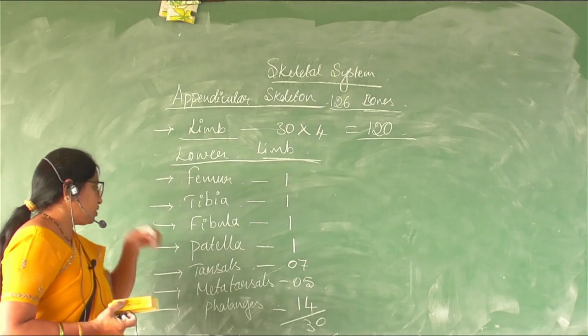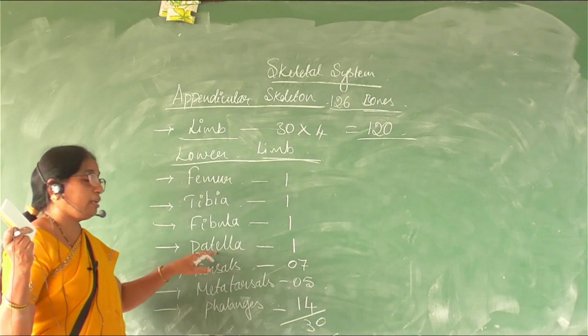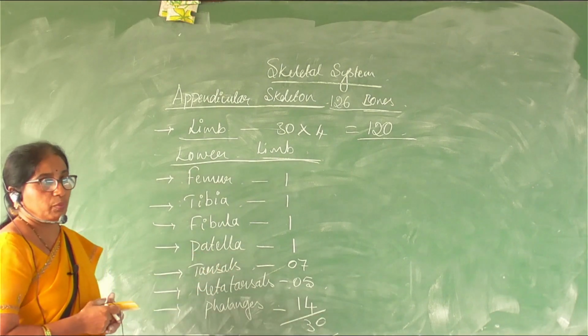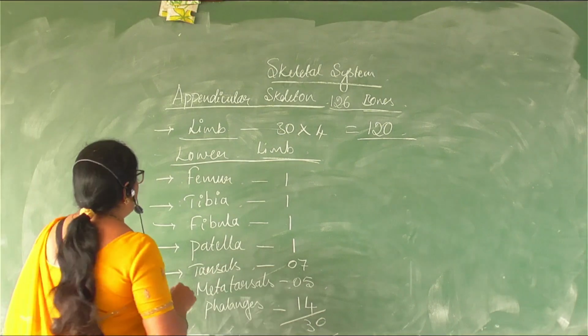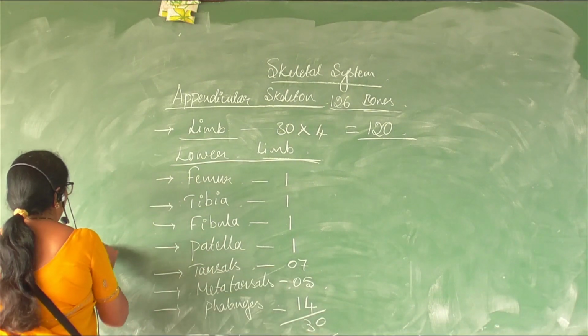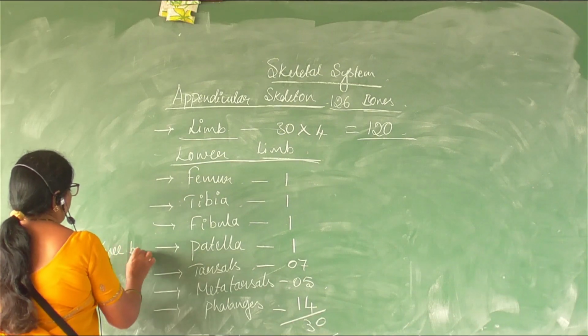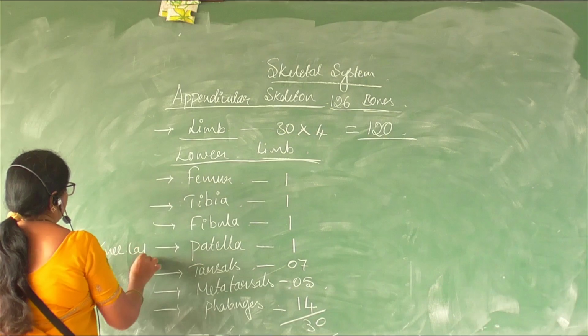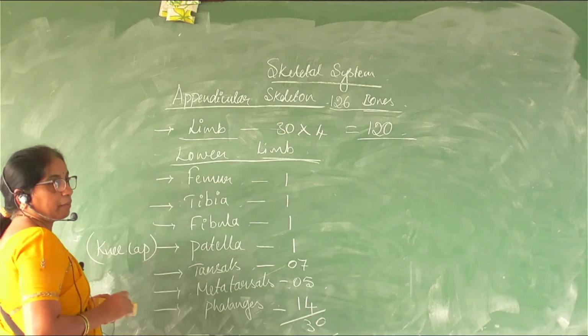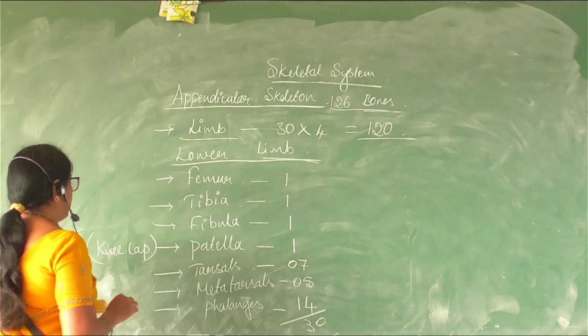The difference is that in the upper limb there were 8 carpals; here one is going for the knee bone. Femur, tibia, fibula. This is the knee cap. We call it the patella.